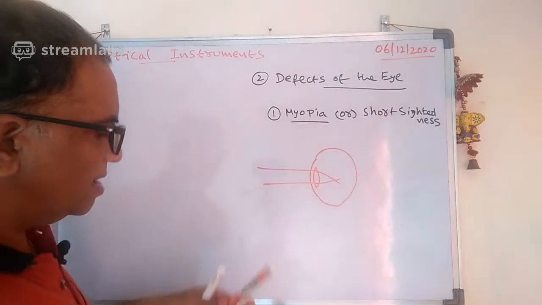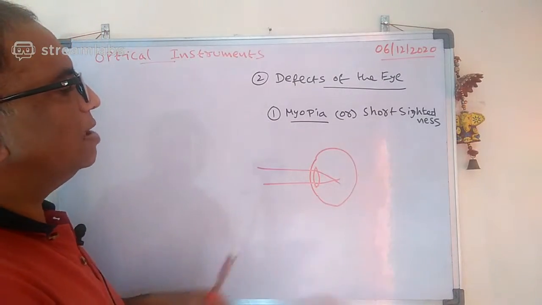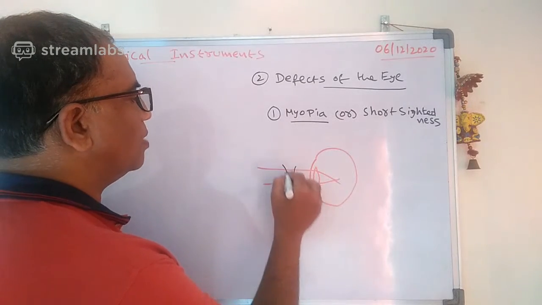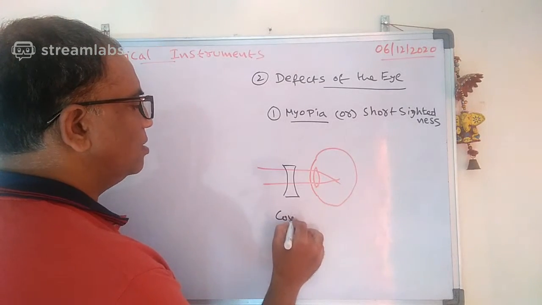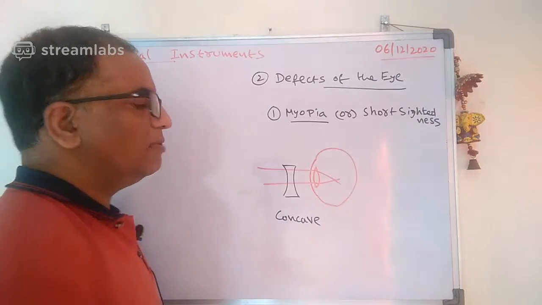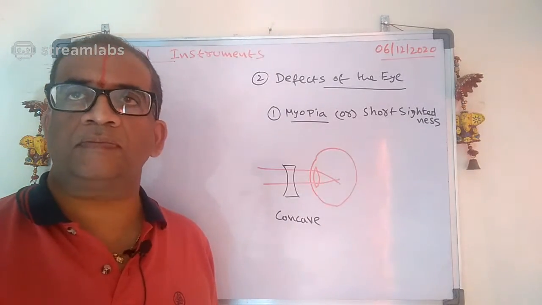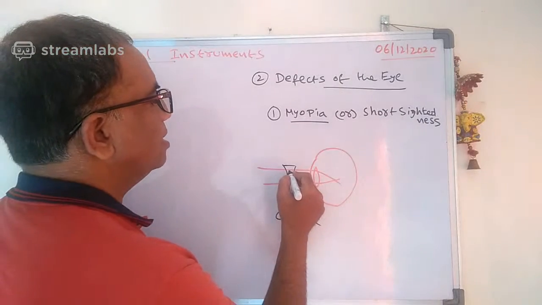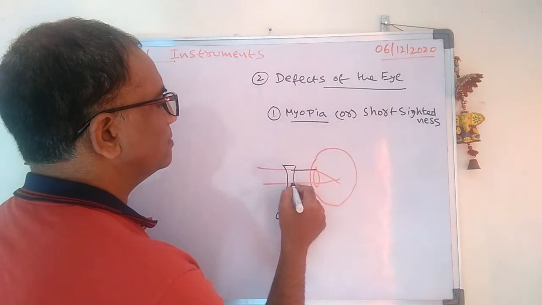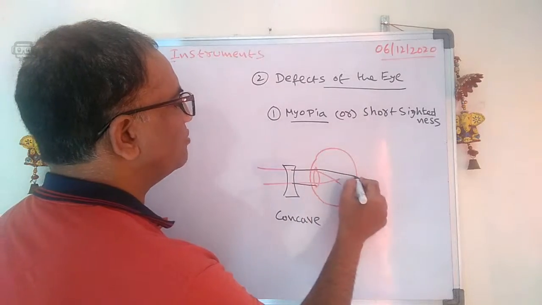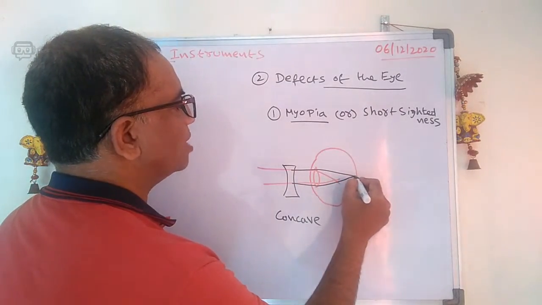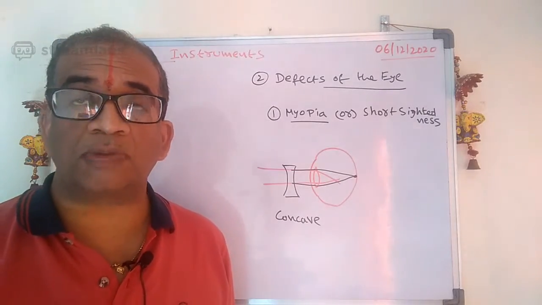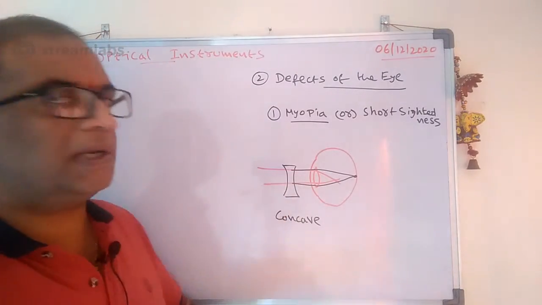Then what do we do here? Here we keep a concave lens. To avoid this defect, we keep the concave lens. When you keep the concave lens, the rays diverge a little so that the final image forms on the retina. That is the arrangement they make here.